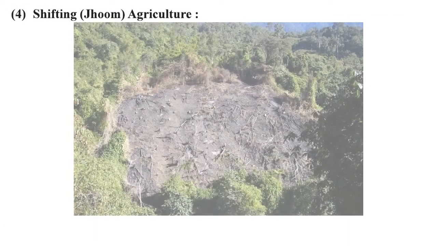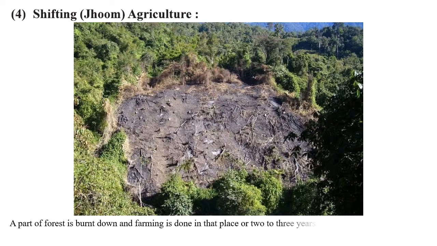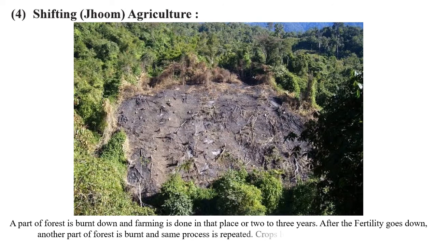Shifting agriculture. Now this is a bit different. As you can see in this picture, a part of the forest is burnt down, and in that cleared away space the farming is undertaken for almost 2 to 3 years till the land retains its fertility. After the fertility of the land goes down, another part of the forest is burnt down, and then again the same process is repeated many times. So that is called shifting or the jhum agriculture. In this method the field keeps on shifting.